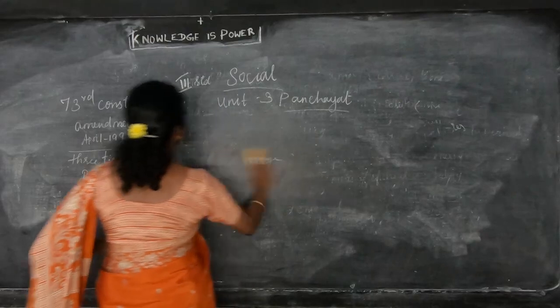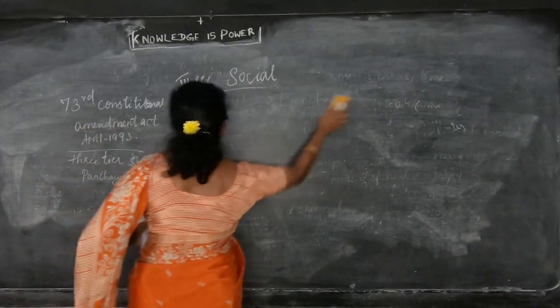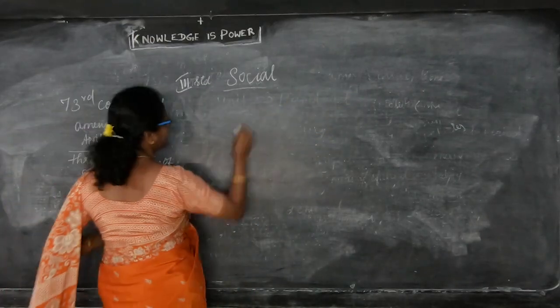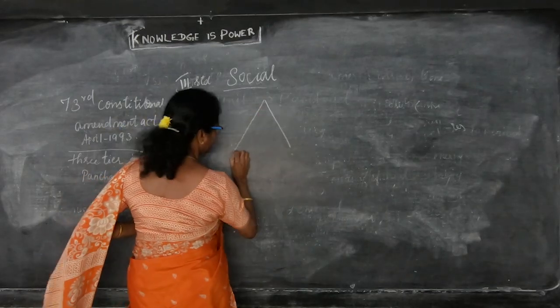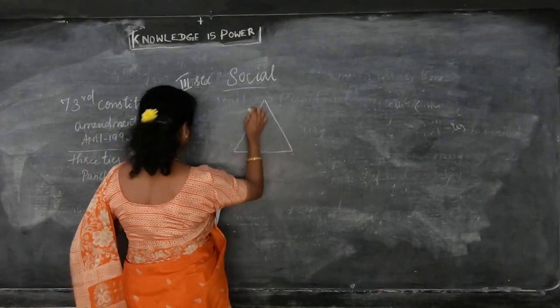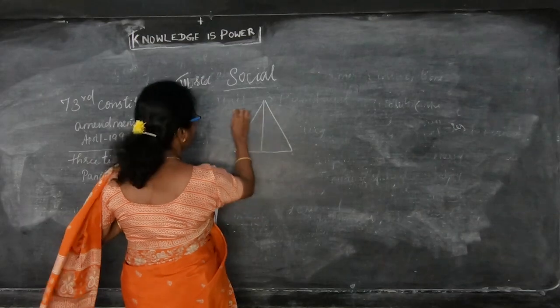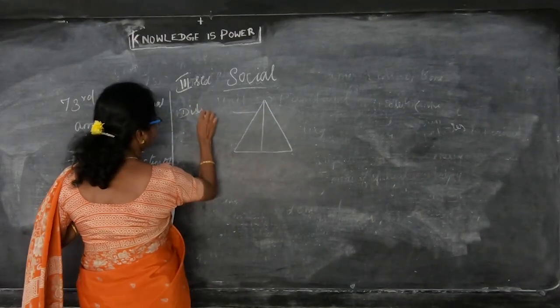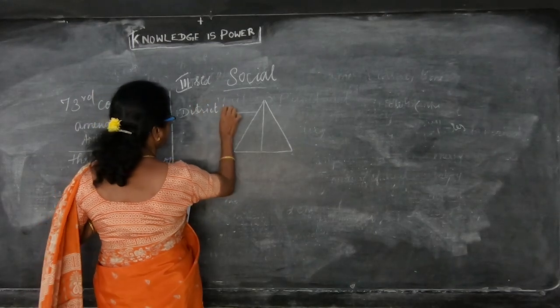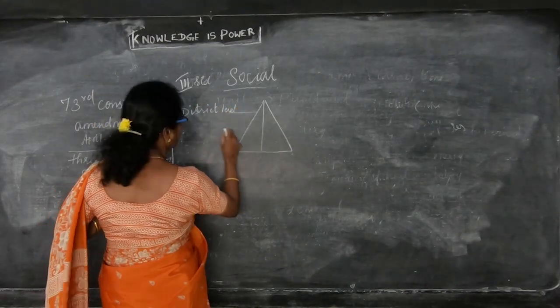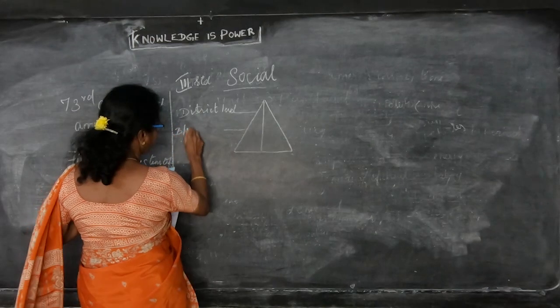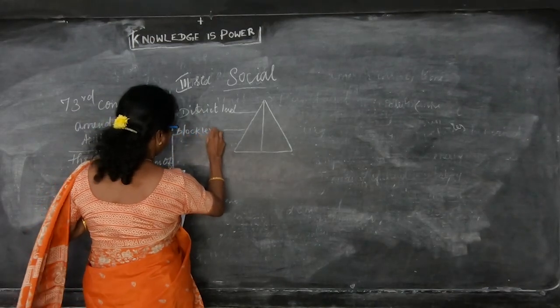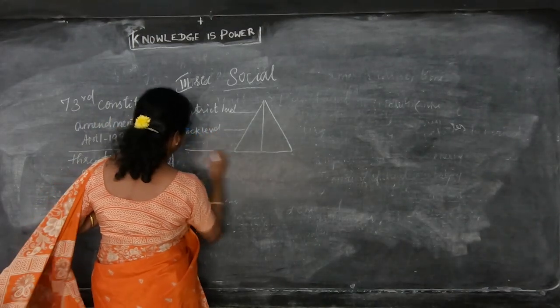What do you mean by the 3-tier system? This one is district level, then block level, then village level.